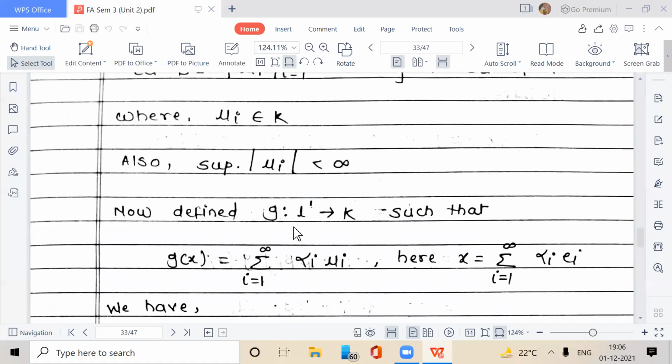Now define G from L1 to K such that G of x is equal to summation I is equal to 1 to infinity alpha I mu I, where x is equal to summation I is equal to 1 to infinity alpha I ei.